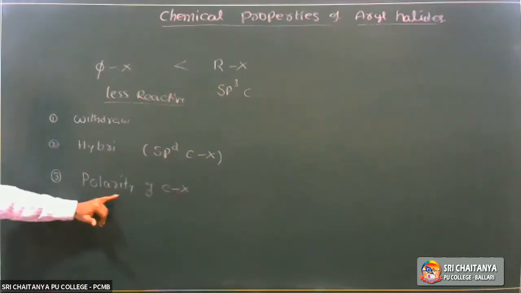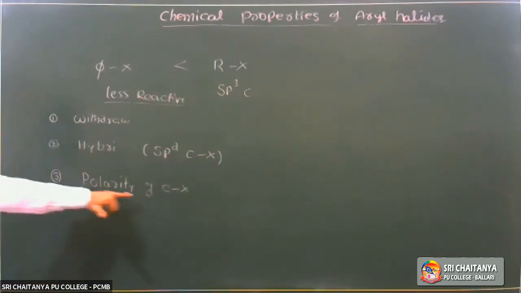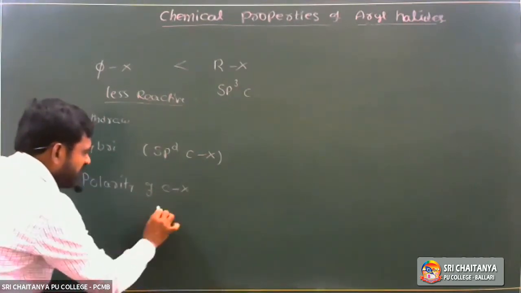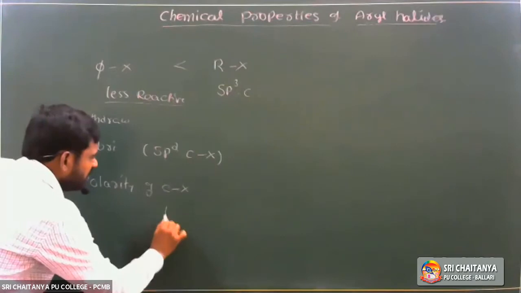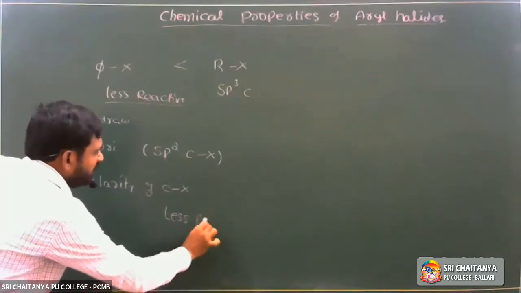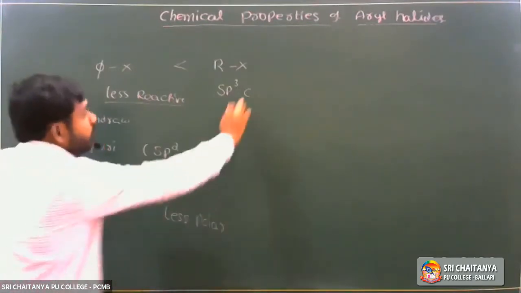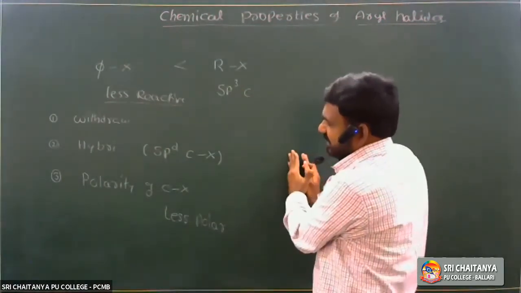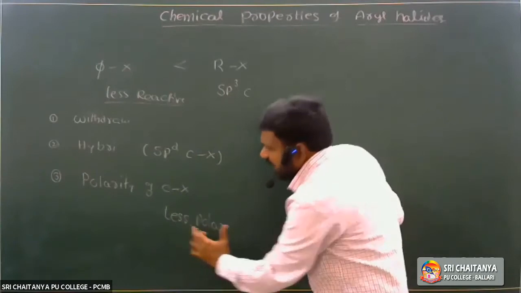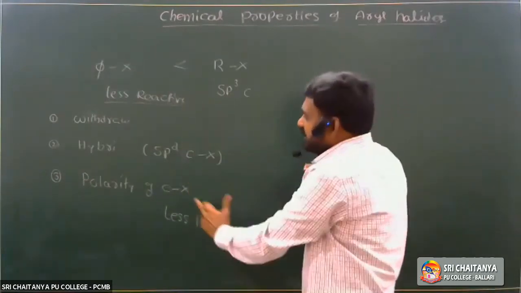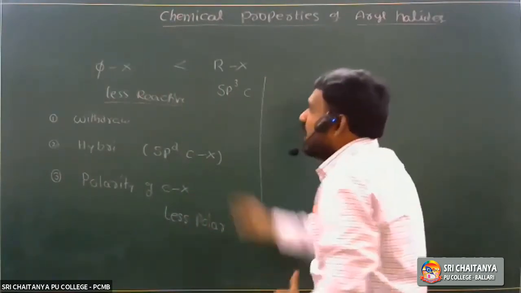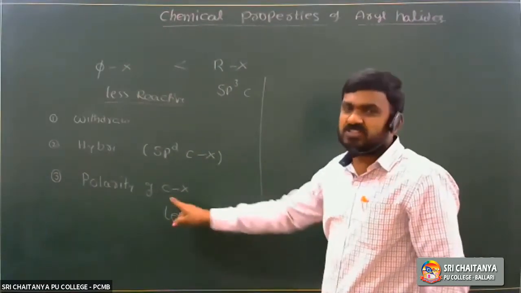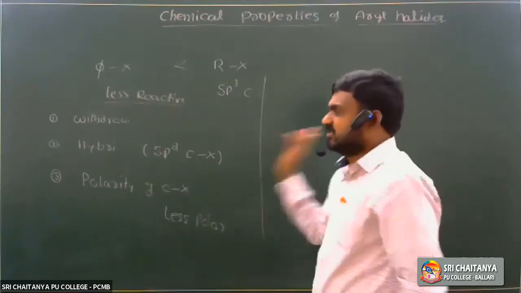In haloarenes, the C-X bond is less polar in nature, whereas in alkyl halides it is more polar. As the polarity increases, reactivity increases. Due to less polarity, haloarenes are less reactive towards nucleophilic substitution reactions.